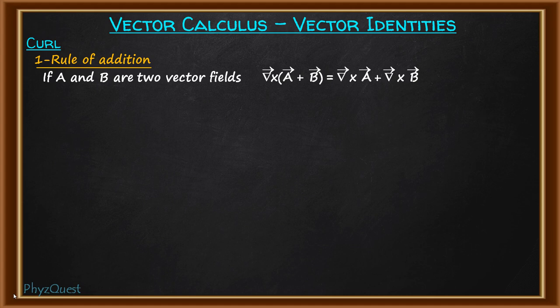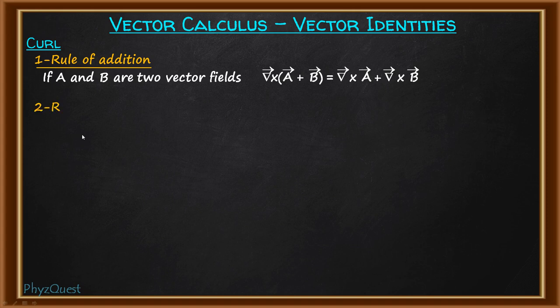So here, when the curl operation is done on the sum of the vector fields, it produces the curl of the individual vector fields and the sum of the curls is taken. So here again the distributive law acts on this operation.